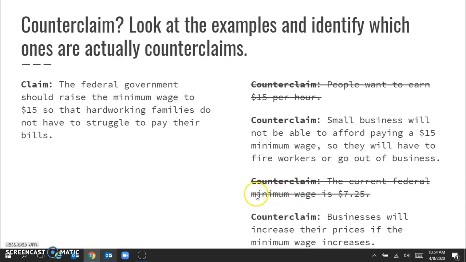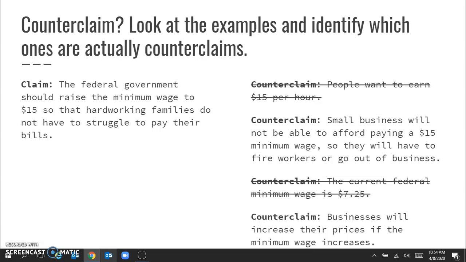Number 3, the current federal minimum wage is $7.25. Is that a counterclaim? No, this is simply a fact about the federal minimum wage. It's not saying what we should or should not do with the minimum wage. So it is not a counterclaim. It's just a fact.